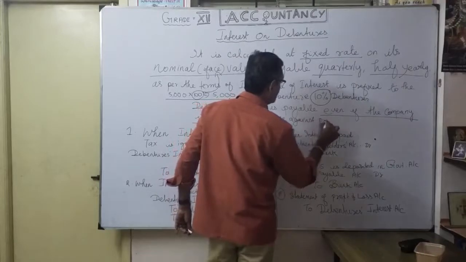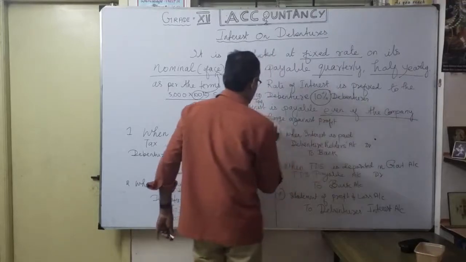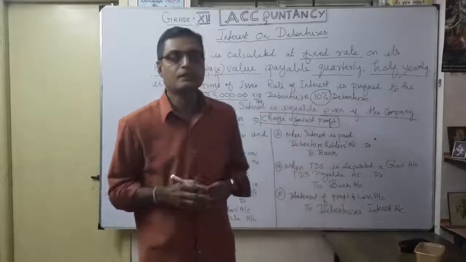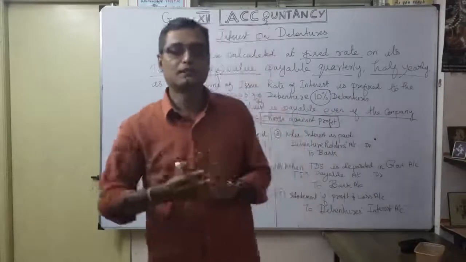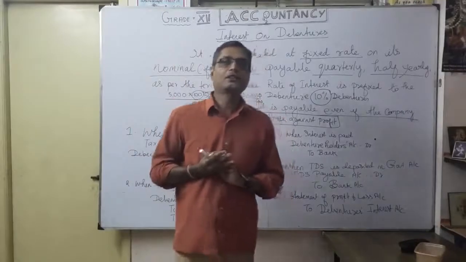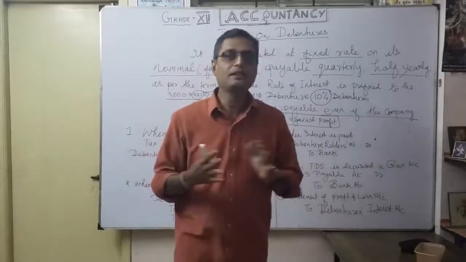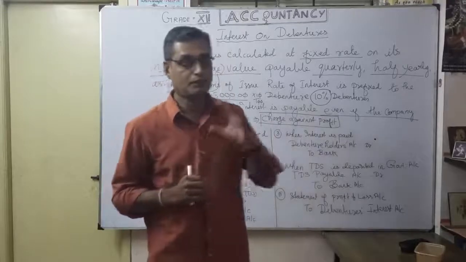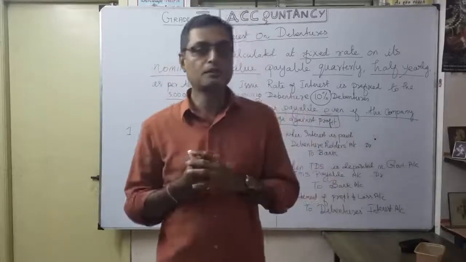This word is very important. Charge against profit means that even if the company says, sir, I am earning only a loss, you still have to pay interest. Understood?